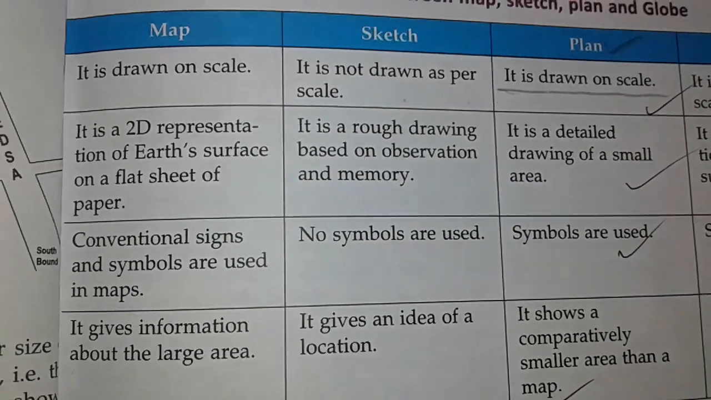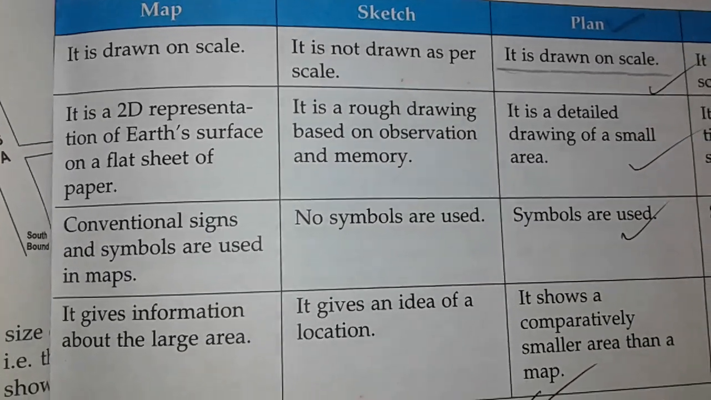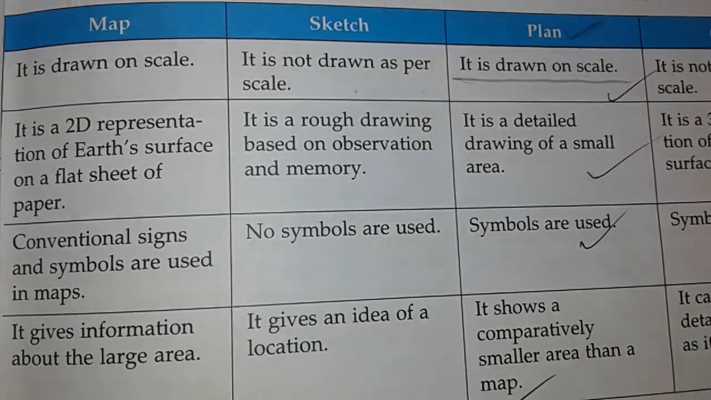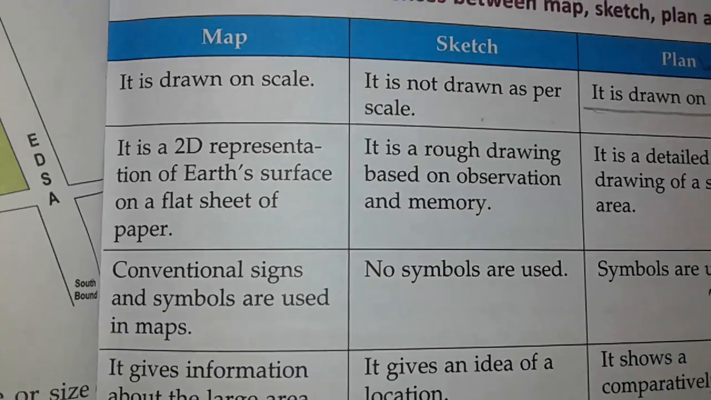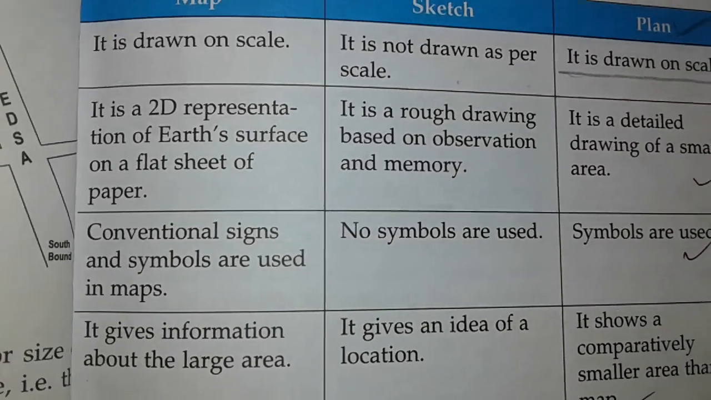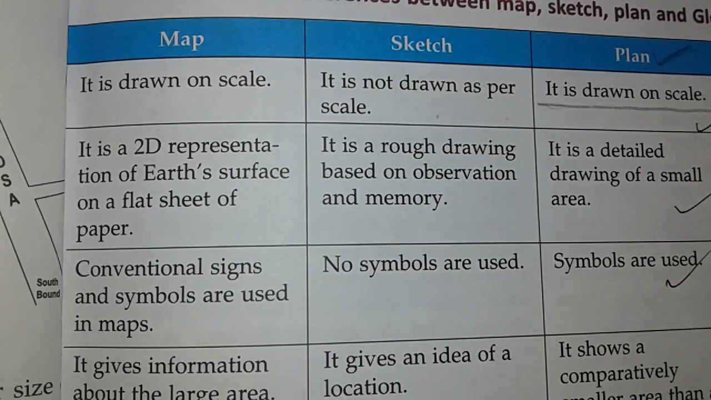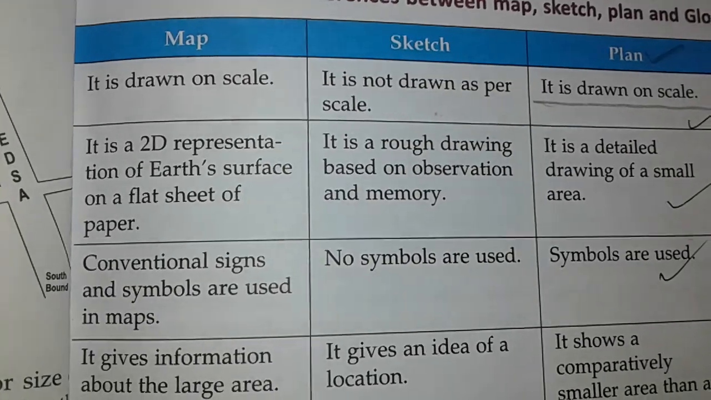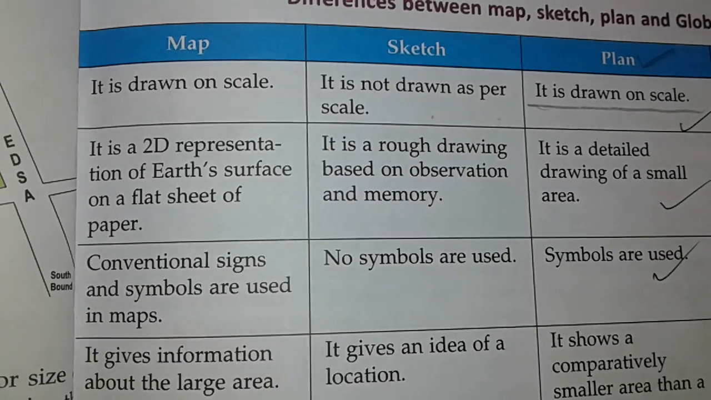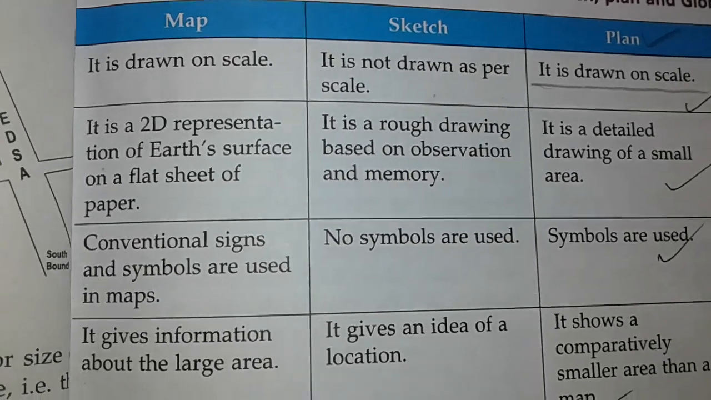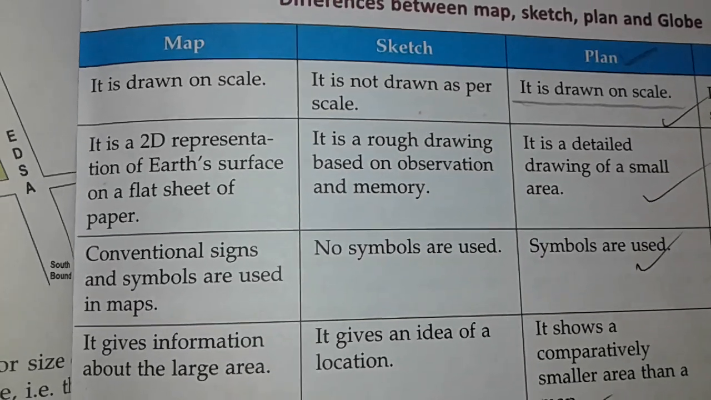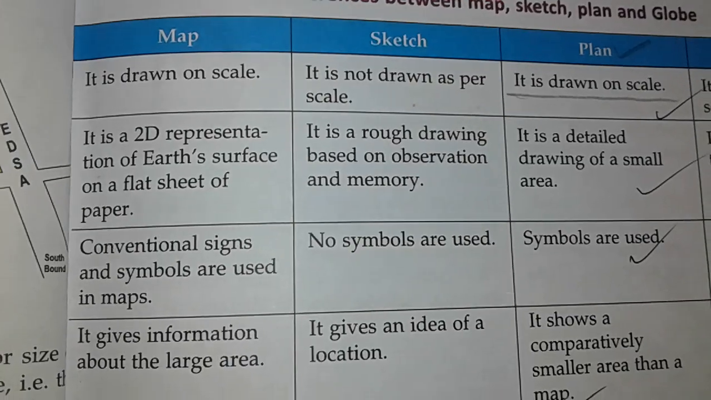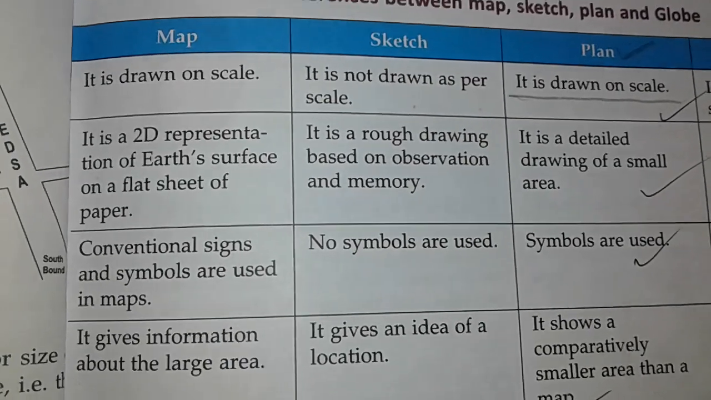Today we will revise Standard 6 Geography about the map, sketch, plan and globe. The difference between the map and the sketch. Again I am repeating children, we will read and revise the difference between the map and sketch. Listen. First, the map. It is drawn on scale. Sketch. It is not drawn as per scale.